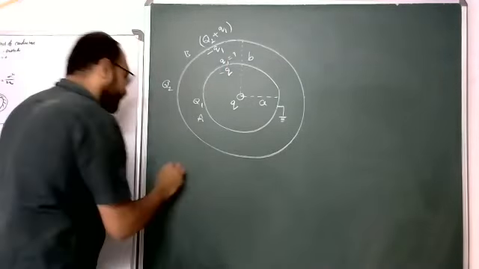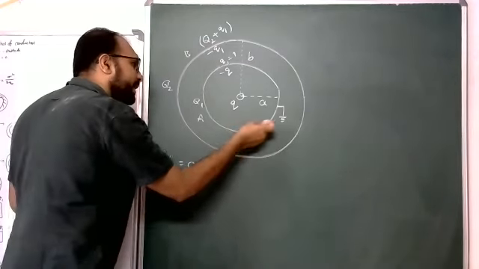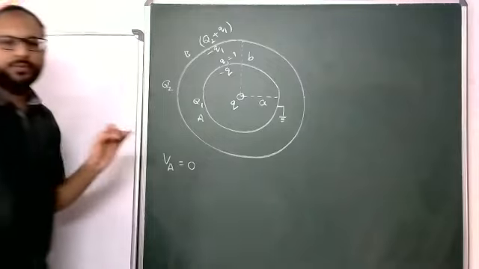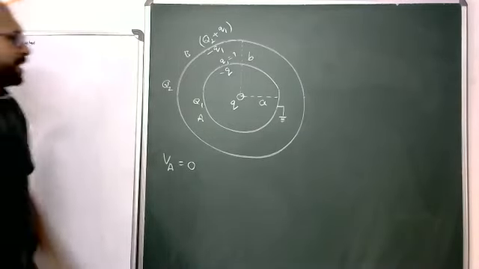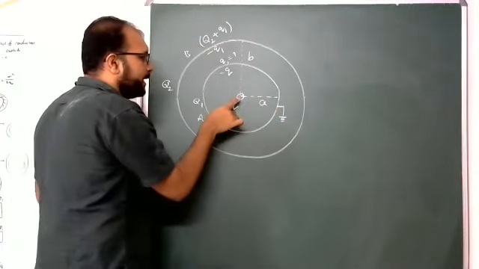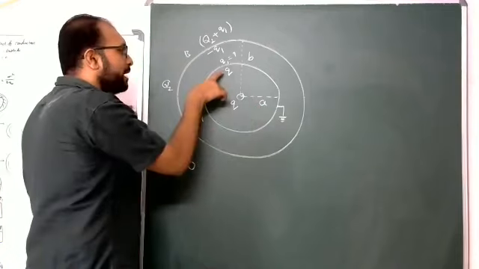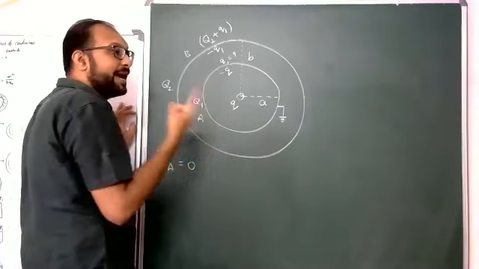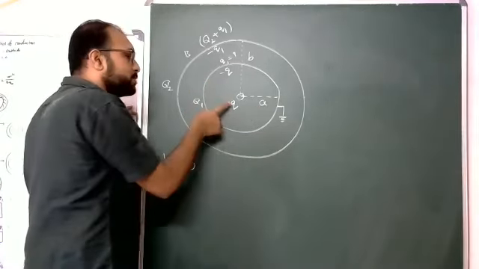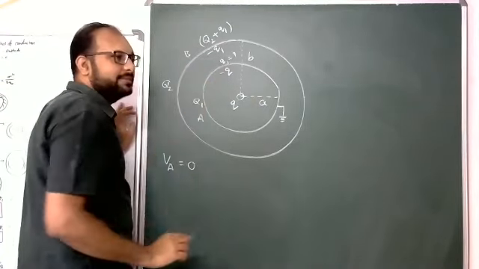How to find it? Potential on A equals 0. But how to find the potential on A? On A, due to this q, students, kq by small a. Due to minus q also, minus kq by small a. So the potentials due to this q and this minus q cancel.